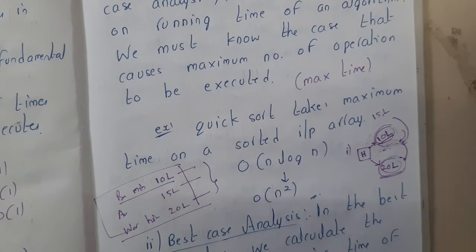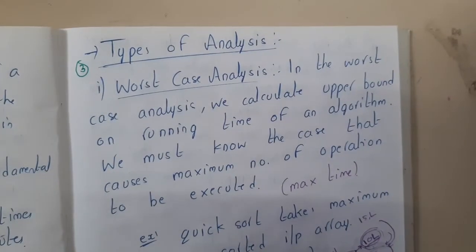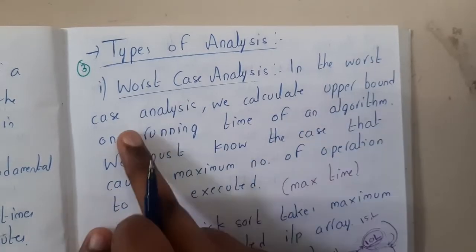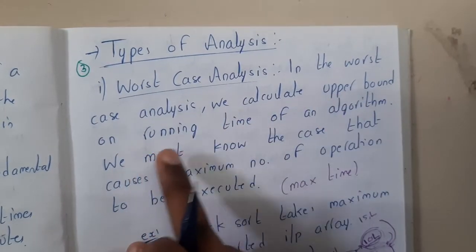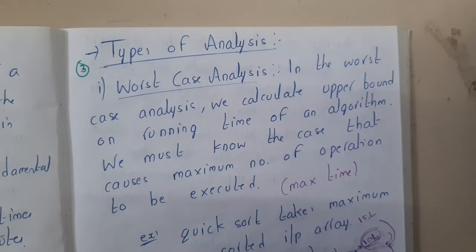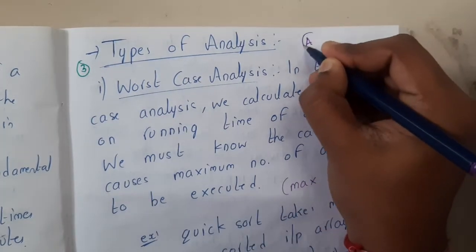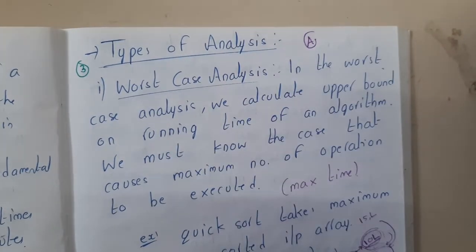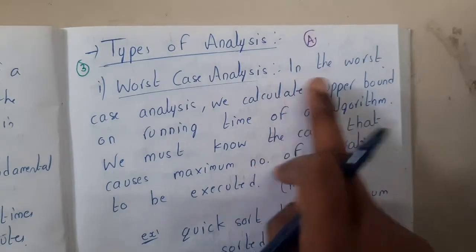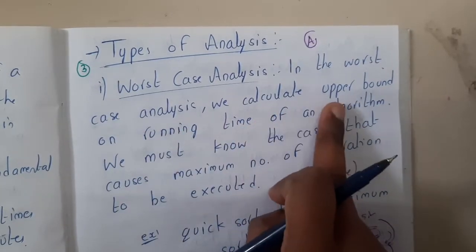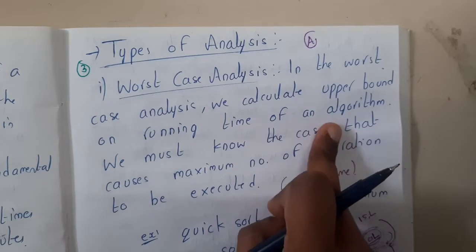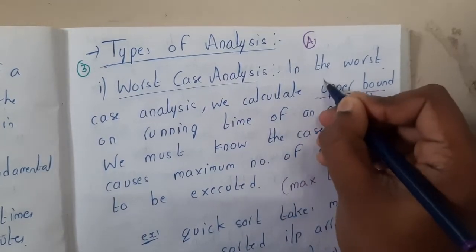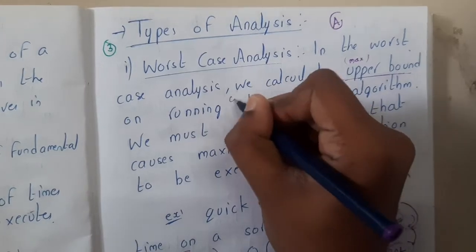So now let us go through the theoretical part. What is worst case analysis? In the worst case analysis, we calculate the upper bound of the running time of an algorithm, guys. Anyway, we'll be discussing asymptotic notations in the next lecture. At that time, you will have a clear idea about upper bound, lower bound, and all those things. So don't get scared now. In the worst case analysis, we calculate the upper bound on the running time of an algorithm. Upper means, in simple words, maximum, guys. So you are calculating the maximum value, which is 20 lakhs here. On a running time, it might be big O of n square, in terms of asymptotic notations.